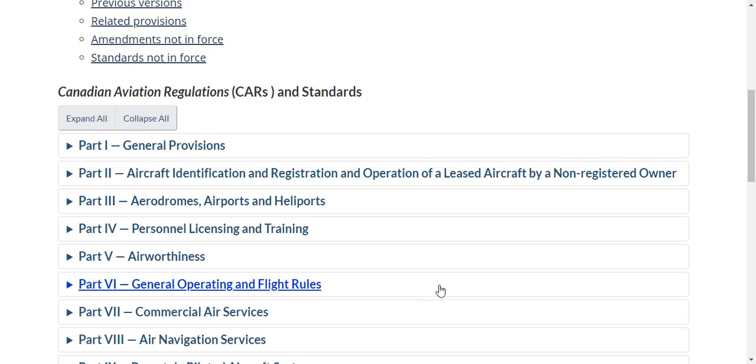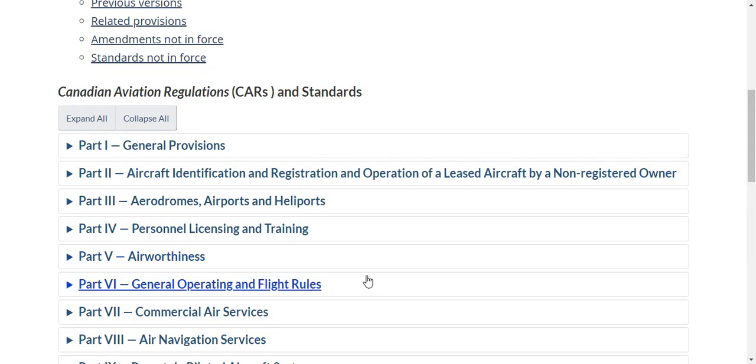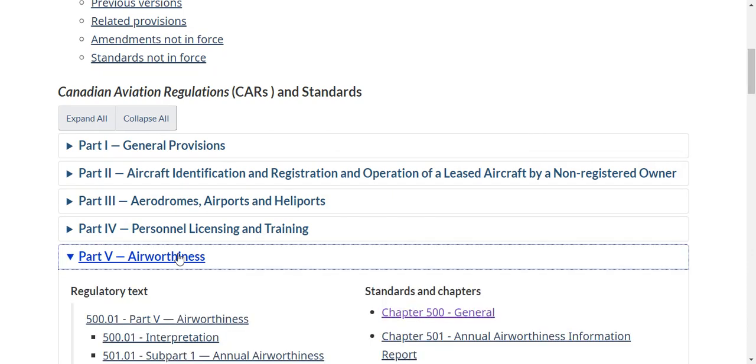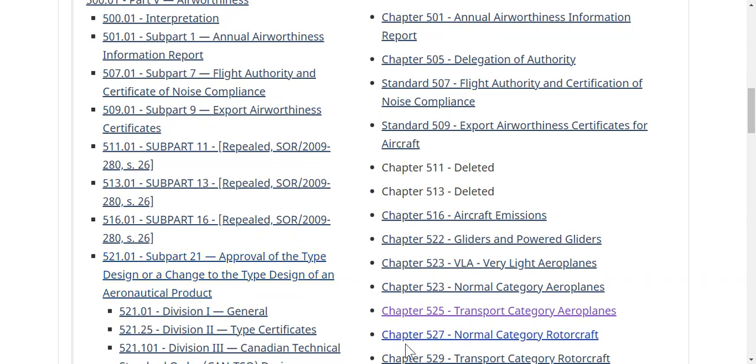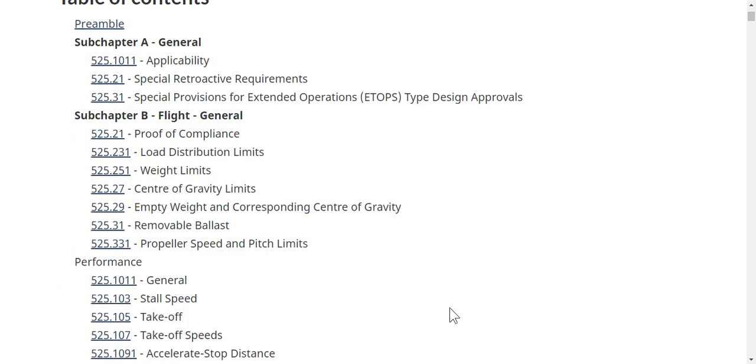If you want to have more information on, for example, drone operation, it would be here, part 9. If you want to know more about certification of aircraft, you would go in part 5, which is airworthiness, and the regulation is there. For example, for transport category airplane, which would be your business jets, you would come here and all of the requirements are defined there.